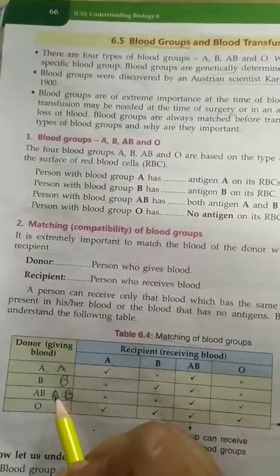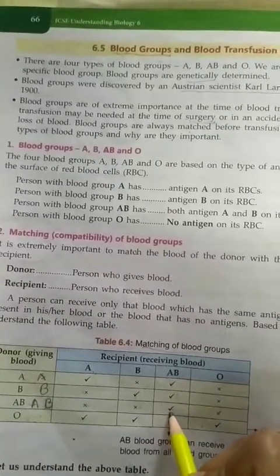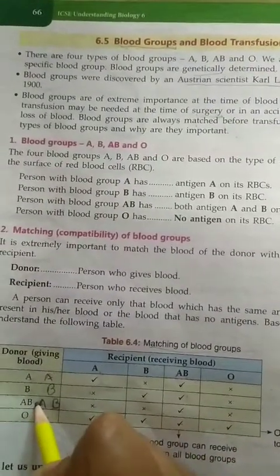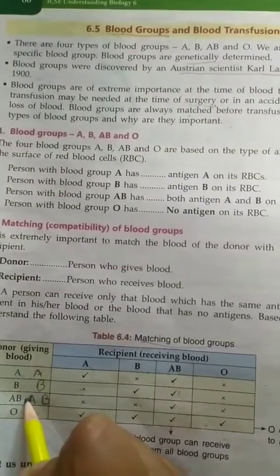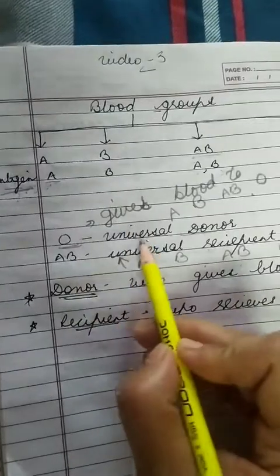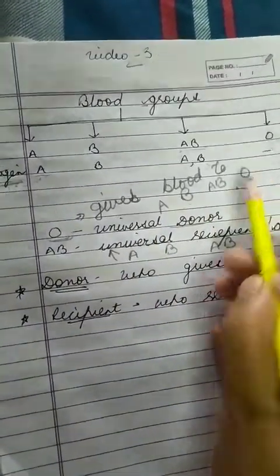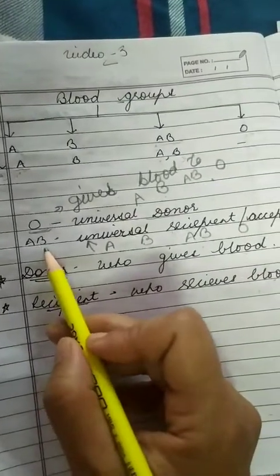And you can see AB can only receive blood from AB. So the AB blood group is known as the universal recipient or the acceptor. So who is the universal donor? O, because O gives blood to A, B, AB and O blood groups. And who is the universal recipient or acceptor?